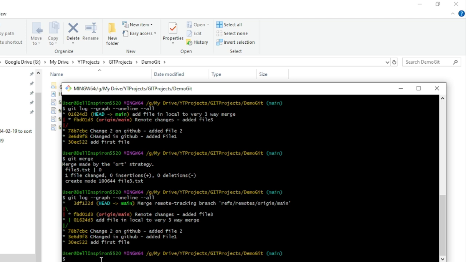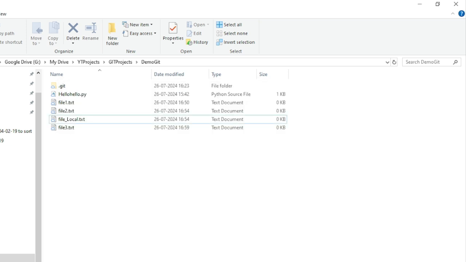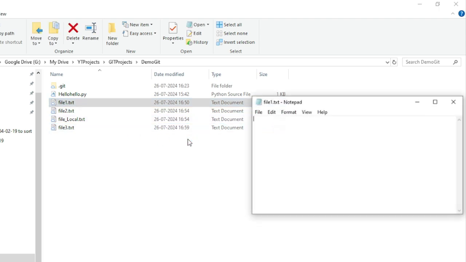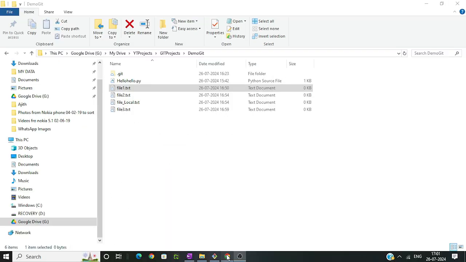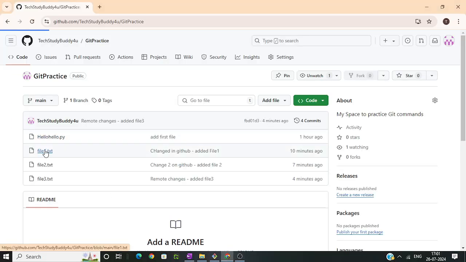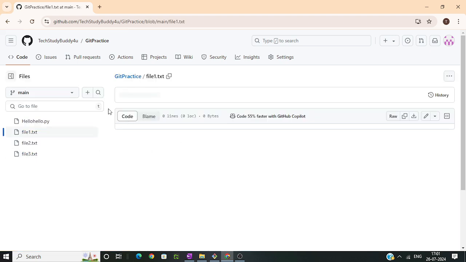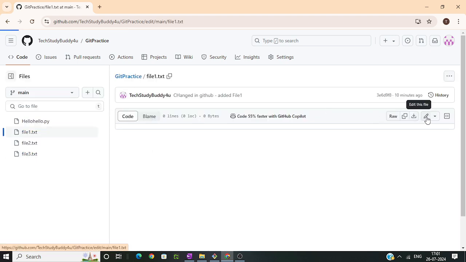Now we will go for the conflict case. What I will do is change the same file in the remote as well as in the local. Let me quickly do that. I'll say file1, this is a remote change. I'm saving it. Let me go to the remote, file1, and let me edit here.